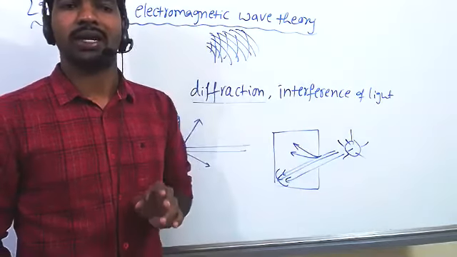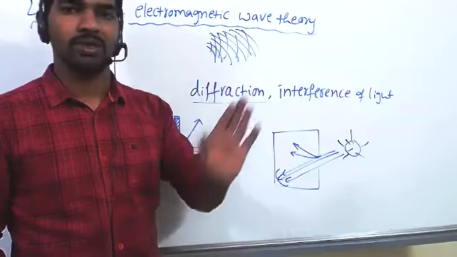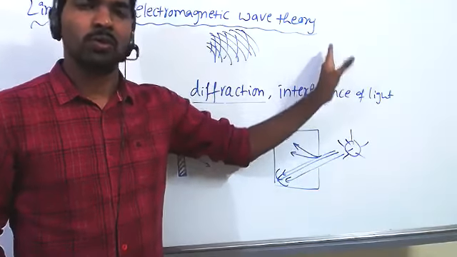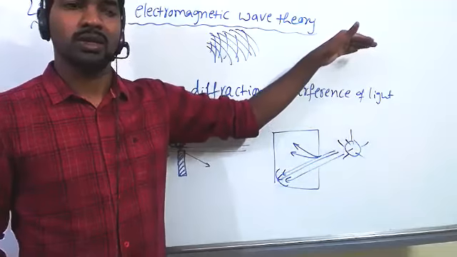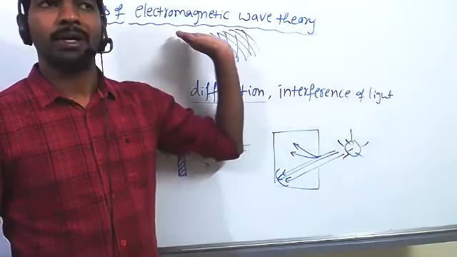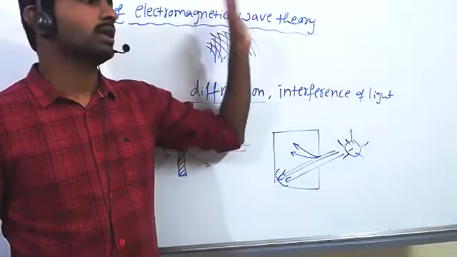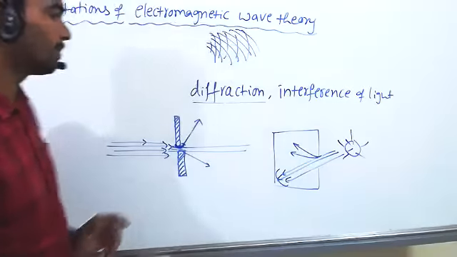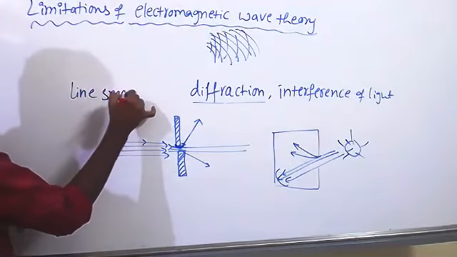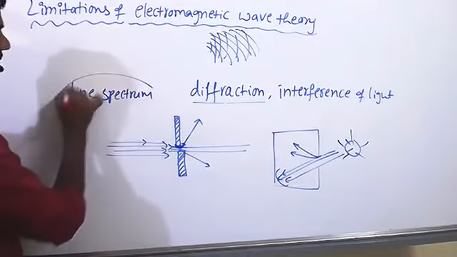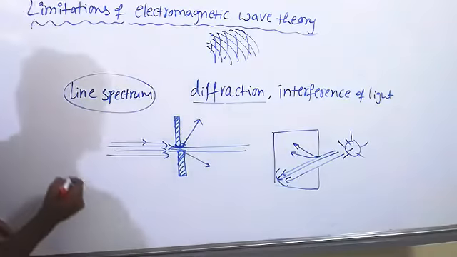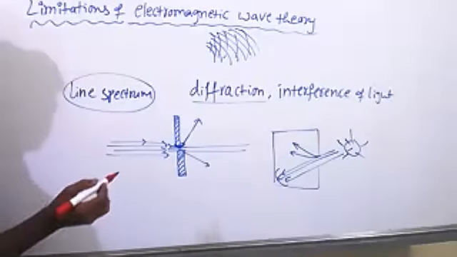Next one, photoelectric effect. I will tell you about the experimental and problematic parts, sorry, the derivation part, later. That is also not able to be explained by electromagnetic wave theory. And line spectrum is also not able to be explained by electromagnetic wave theory.